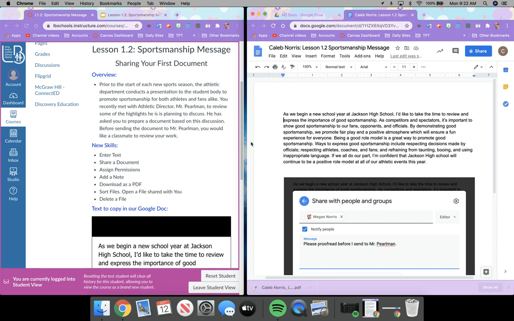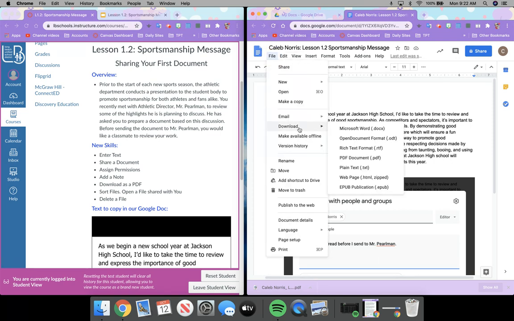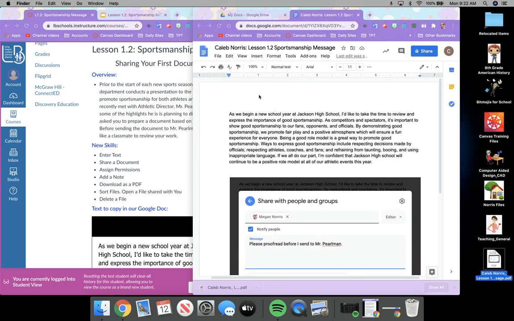To show me that you know how to complete this task, you're going to be uploading the PDF. So again, File, Download, PDF. Please download your document as a PDF. Pause the video and do this for me. Okay, so you don't have to rename a PDF. As you can see, it keeps the name of my document itself.